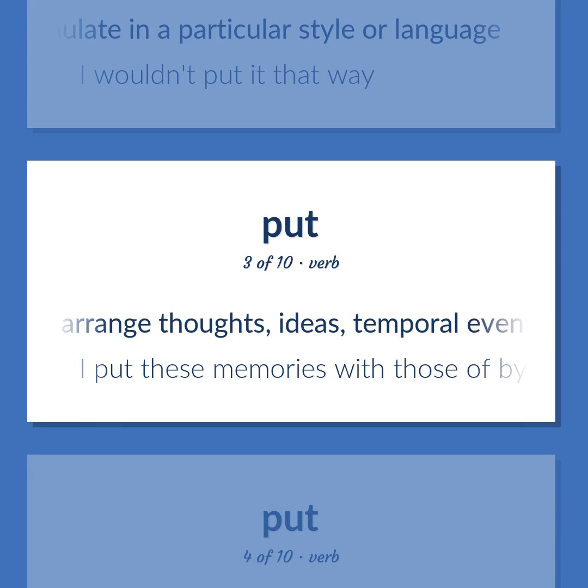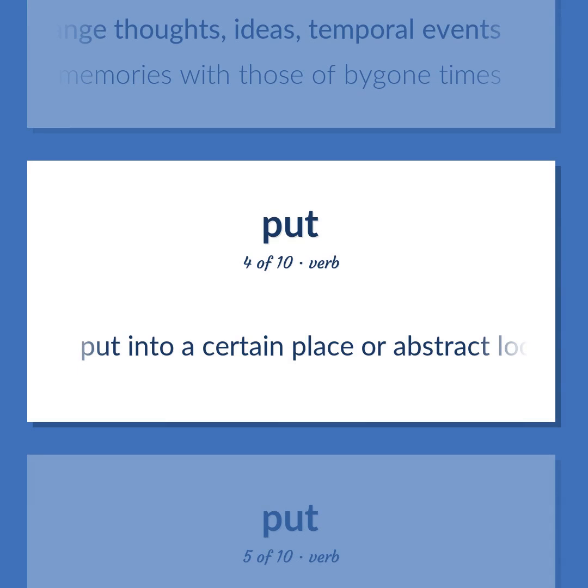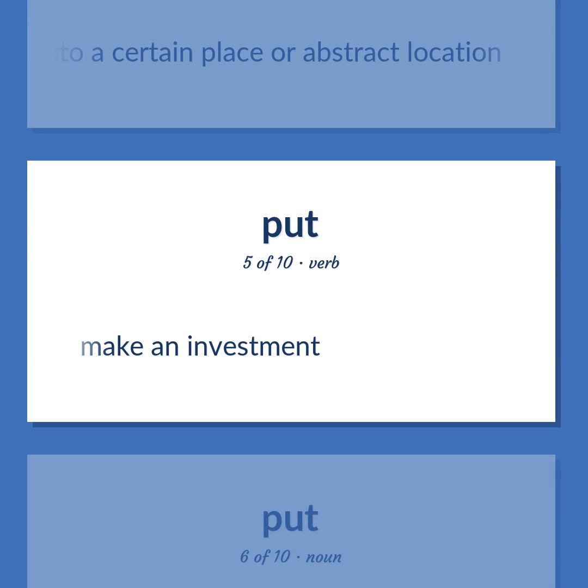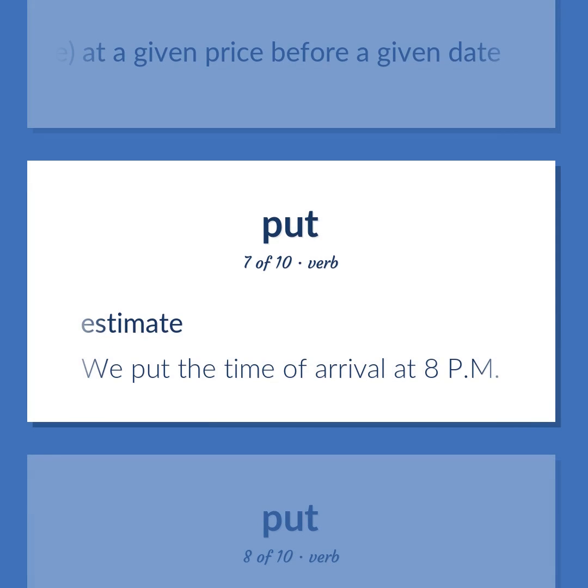Arrange thoughts, ideas, temporal events. I put these memories with those of bygone times. Put into a certain place or abstract location. Make an investment. The option to sell a given stock, or stock index or commodity future, at a given price before a given date. Estimate. We put the time of arrival at 8 p.m.